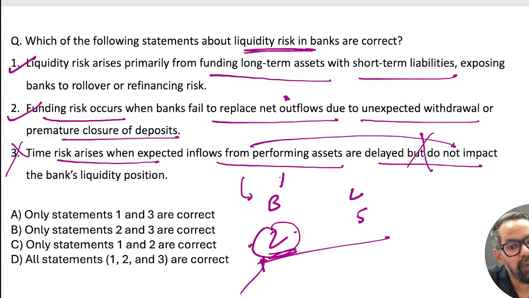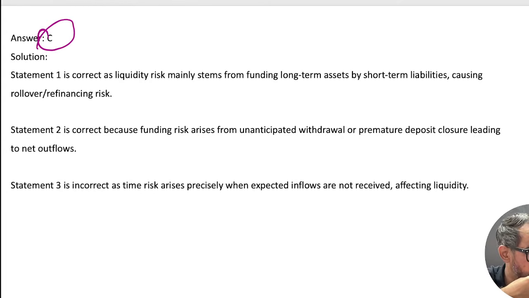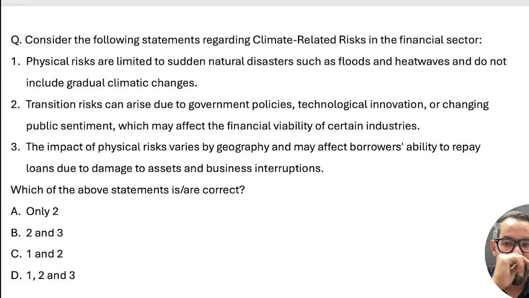Now time risk is basically that there is one X asset with which we have planned this, but this X asset becomes a non-performing asset or there was some delay. So that is the case here. So 1 and 2 means C should be the right answer for this particular one. Correct guys? Understood? Next one.